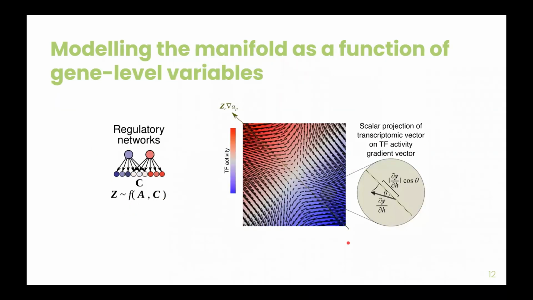GLBIO can also be used to model the manifold as a function of gene-level variables. And the concept here is that we are projecting the activity of a given transcription factor into an embedding. Then we can calculate the gradient of this transcription factor activity, exemplified by this arrow that goes across the diagonal. Then we can compare this gradient vector field against other transcriptomic vector fields to see if they are pointing in the same direction.